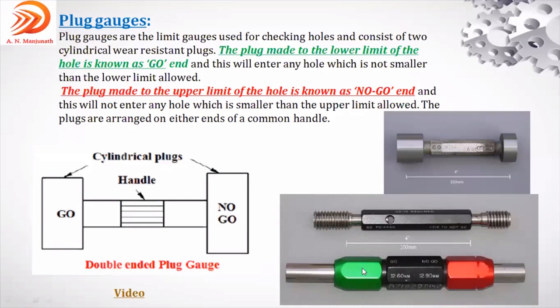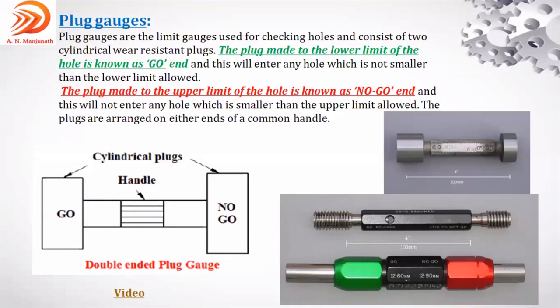In some of the instruments, the organization represents go in green and not go in red. That's why in this sentence also I mentioned go gauge in terms of green. This is the no go gauge, or not go. This no go is the exceeding limit.